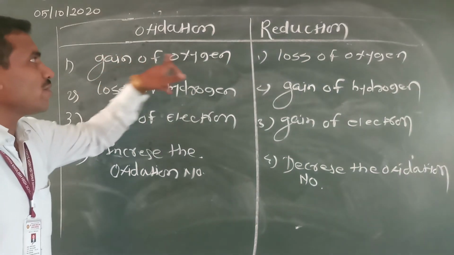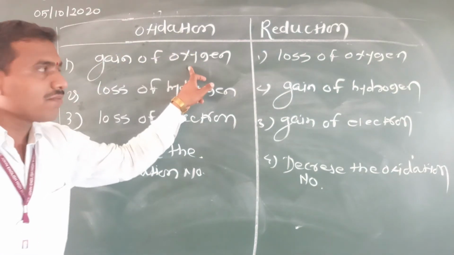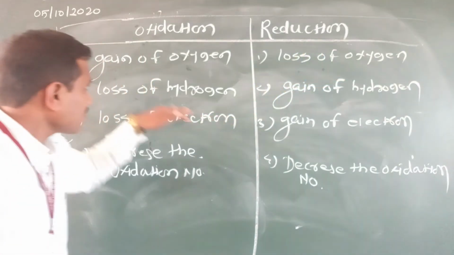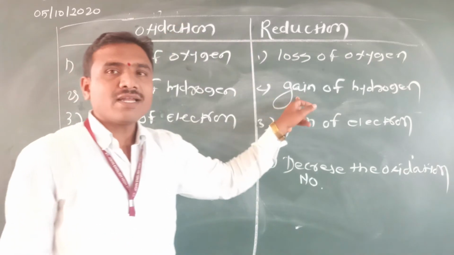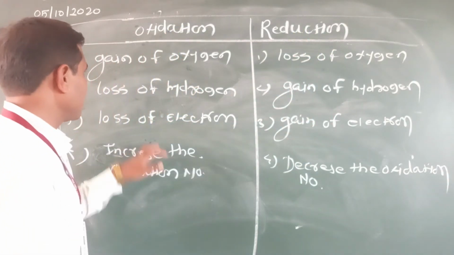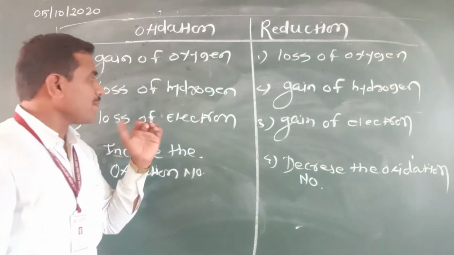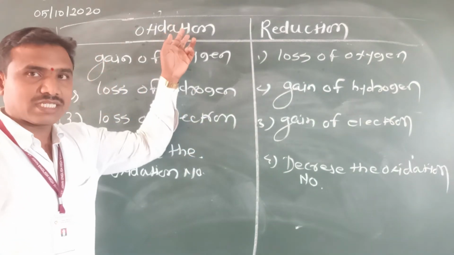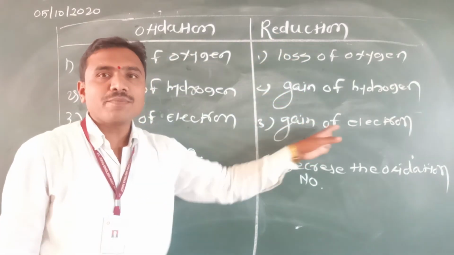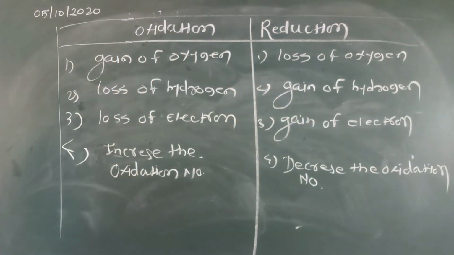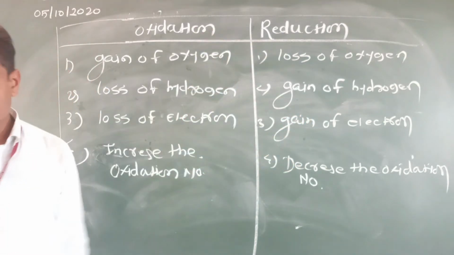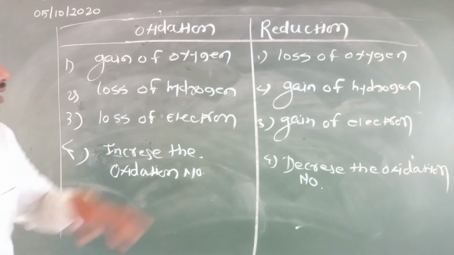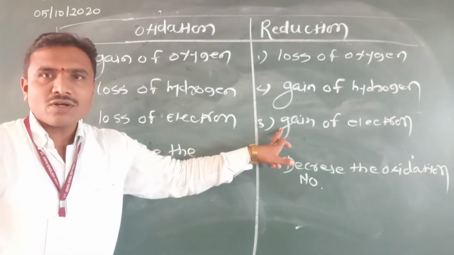The first point: gain of oxygen, oxidation; reduction, loss of oxygen. Loss of hydrogen we can also call an oxidation reaction. In reduction, gain of hydrogen is called a reduction reaction. In an oxidation reaction, loss of electron is also called oxidation, and in reduction, gain of electron. Last point: increase in oxidation number is also called oxidation, and in reduction, decrease in oxidation number is also called a reduction reaction. So for loss of electron and gain of electron, we take one example.